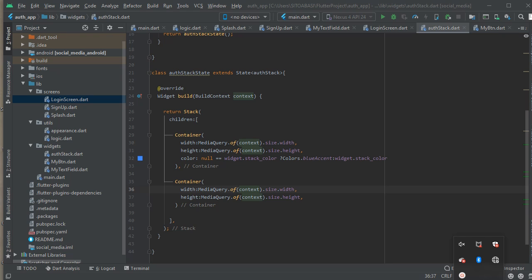I think right there we have to import, you know. It's not going to be small letters. I think we have to import this material package of Flutter. So import it and that error is gone. So that's it.